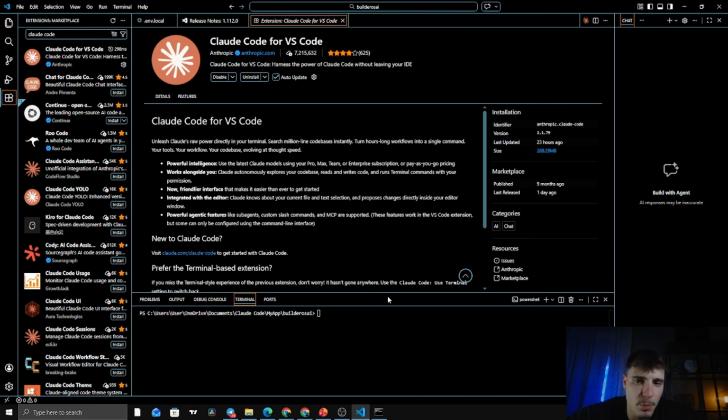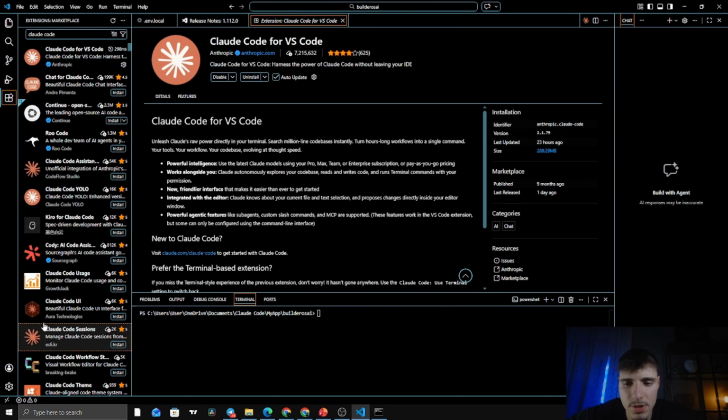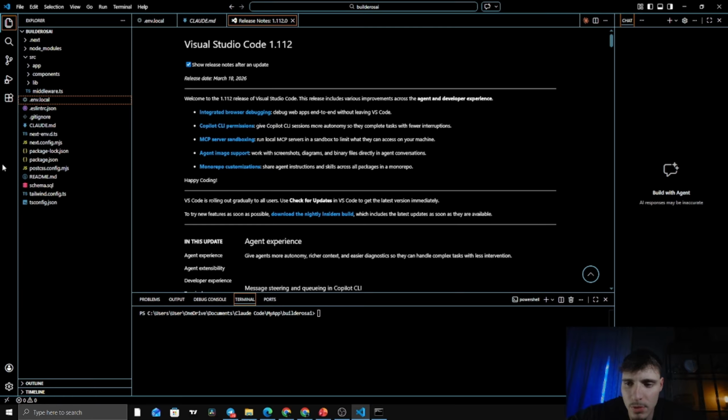And you can open your project folder, in our case, a router chat UI, and you'll see all the files on the left sidebar. So instead of switching between windows, you can run Claude Code directly inside Visual Studio Code. You have terminal at the bottom, files on the left, and you're already running Claude Code in your folder. Visual Studio Code just gives you a cleaner view of everything that's happening.